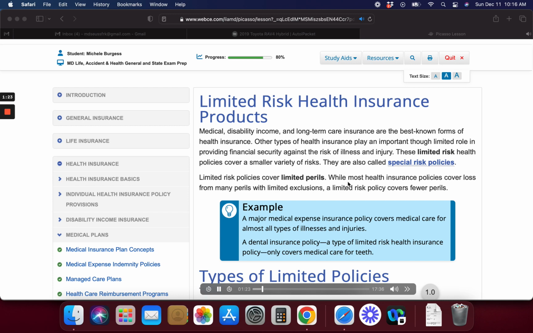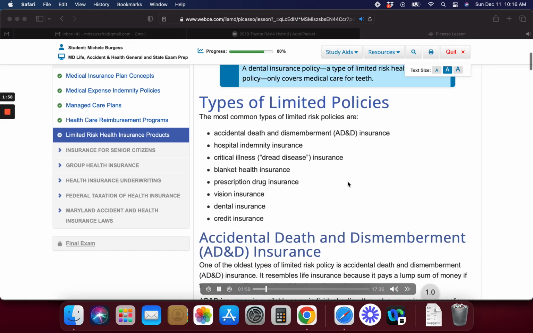Accidental death and dismemberment, AD&D, insurance. One of the oldest types of limited risk policy is accidental death and dismemberment, AD&D, insurance. It resembles life insurance because it pays a lump sum of money if the insured suffers accidental death or dismemberment. AD&D insurance is available as an individual policy, through a group insurance policy, or as a rider. AD&D riders are often added to a life or health insurance policy, either medical expense or disability income, for a small additional premium. Purpose of AD&D insurance.